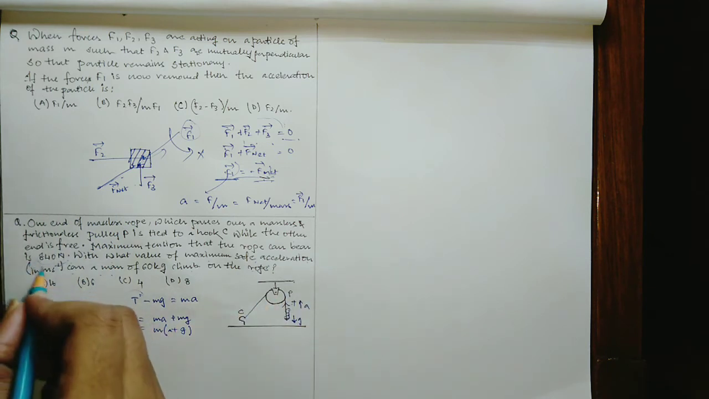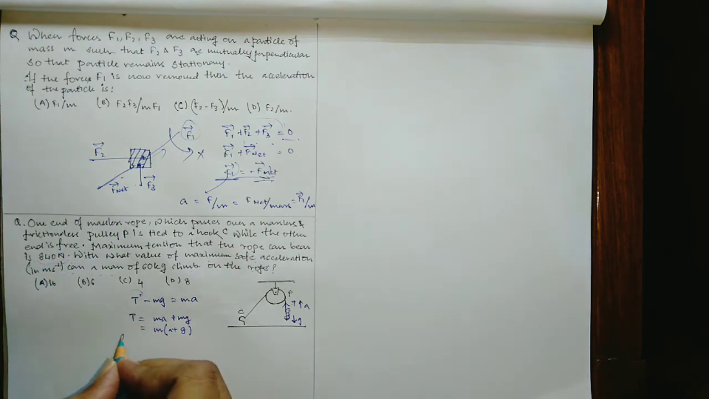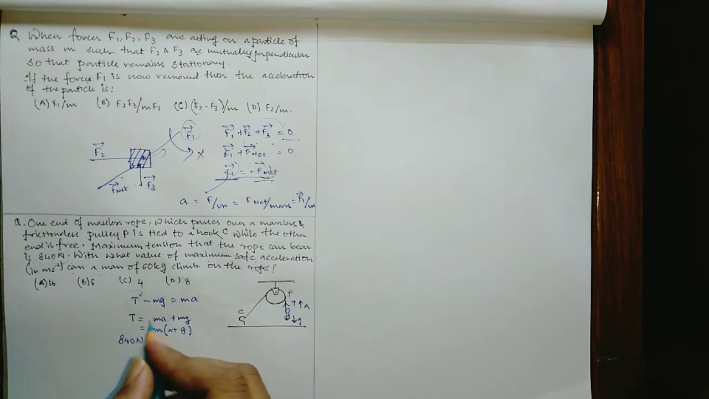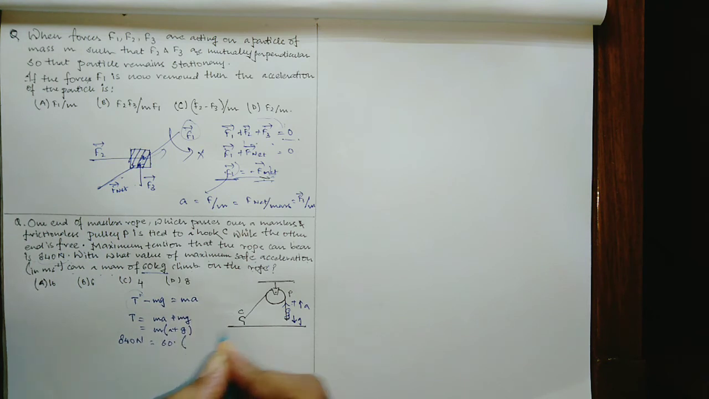So it's given that this is 840 Newton. So we can write 840 Newton is equal to the mass of the man, which is given here as 60 kg, so we will put 60, times a plus g. Now acceleration is asked, it's not given, and gravitational acceleration by default we know is 9.8. For ease of calculation we can take it as 10.